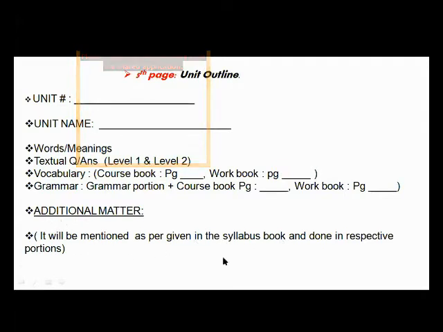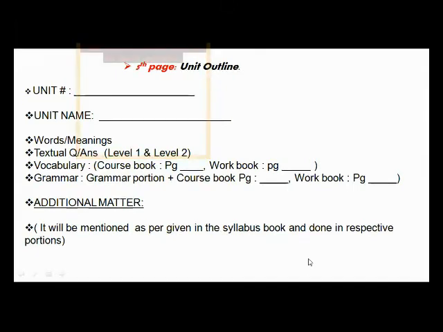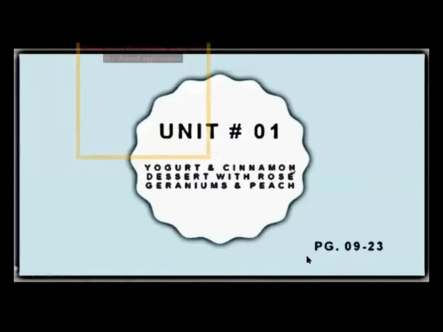Okay, so dear students, bismillah rahman rahim, let's move towards our first topic, unit number 1, yogurt and cinnamon dessert with rose, geraniums, and peach, which is present in your Active English Book 8, page number 9 to 23. I will repeat the screenshots, the screens later on.